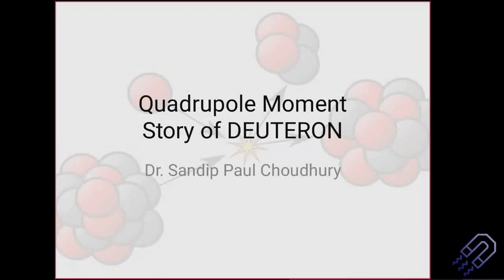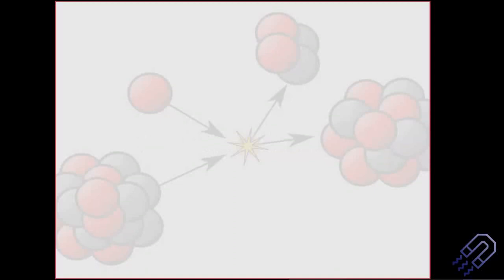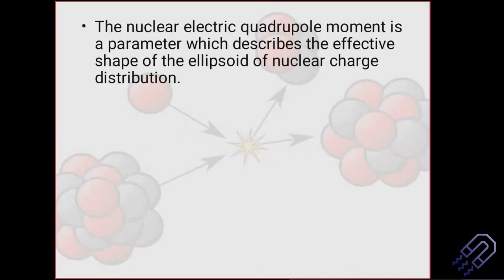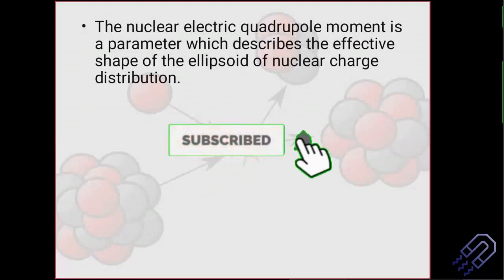And then we are also going to find out the value of that potential which the neutron or the proton should overcome. But before going to that, we'll just finish off with the quadrupole moment. I've just got one slide for this. If you remember your basic physics, quadrupole moment, you might have studied in your degree final year. Just a bit of overview of that. We are just having an overview here.